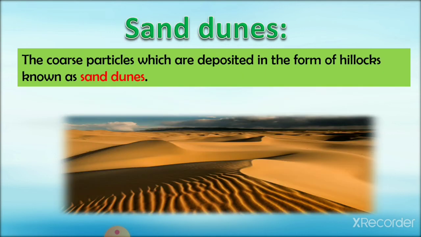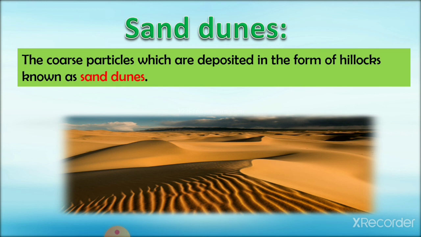Now the next one is sand dunes. The porous particles are deposited in the form of hillocks known as sand dunes. They are formed when there is some obstruction in the path of the wind. Sand dunes vary in height from a few meters to as much as 300 meters. The windward slope is gentle while the leeward slope is steep. Sand dunes are generally formed in groups, as you can see in the figure. Sand dunes have a tendency to migrate slowly in the direction of the wind.